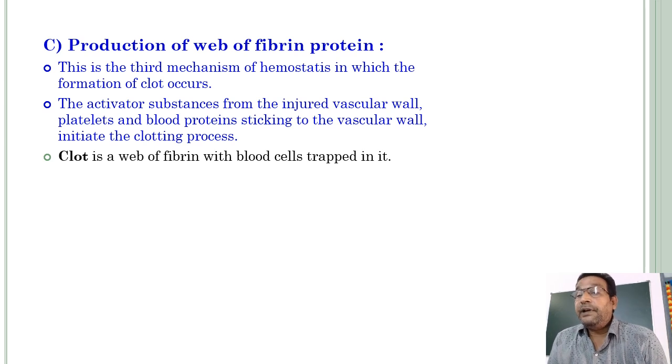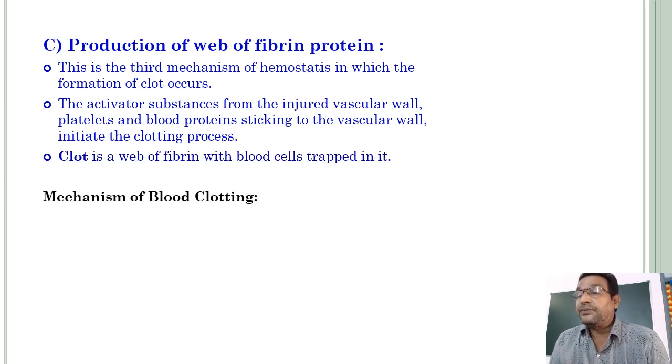Okay, the activator substances from the injured vascular wall, platelets and blood proteins sticking to the vascular wall initiate the clotting process. So a clot is a web of fibrin with blood cells trapped in it.